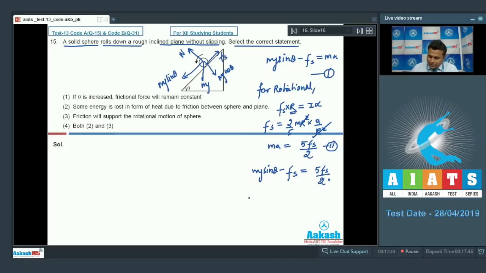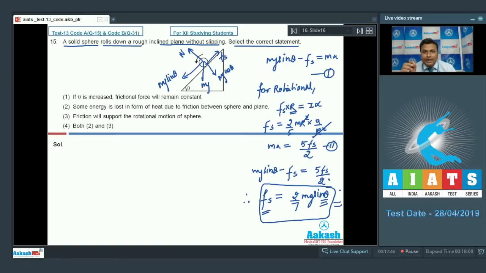Therefore we have the friction force, that is Fs equals 2 by 7 mg sin theta. Now let us go to the options. Option number 1: if theta is increased, friction force will remain constant. No, from the expression it is clear that friction depends upon theta. So that goes wrong.